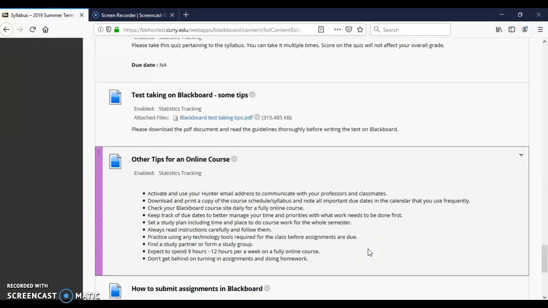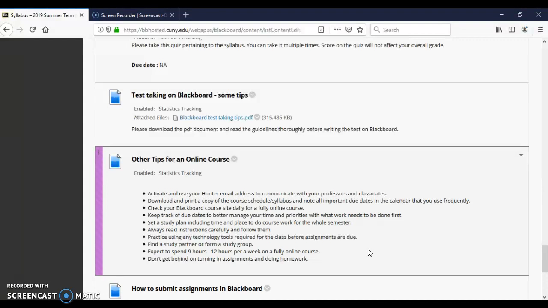Just to summarize, your Hunter email address will be the address used for all kinds of communications. You need to get familiar with the Blackboard technology tool, and we have a student help desk available 24 hours. So please take help of the student help desk if you do not know how to submit an assignment or how to run a test.